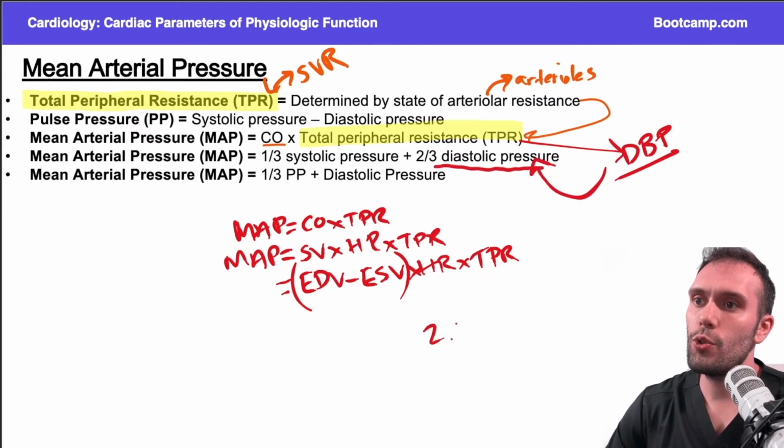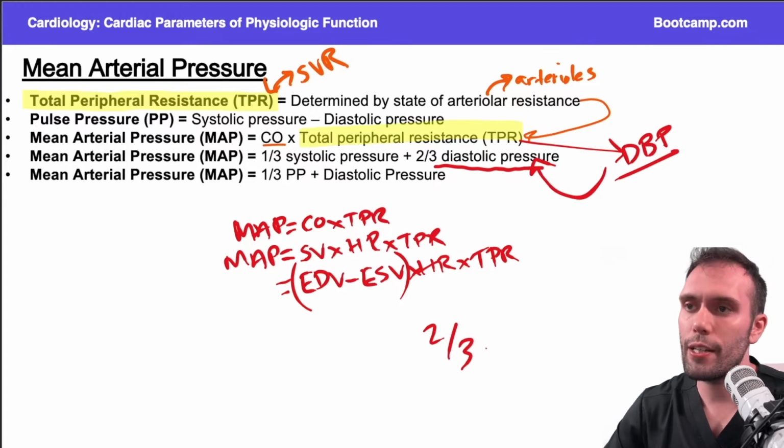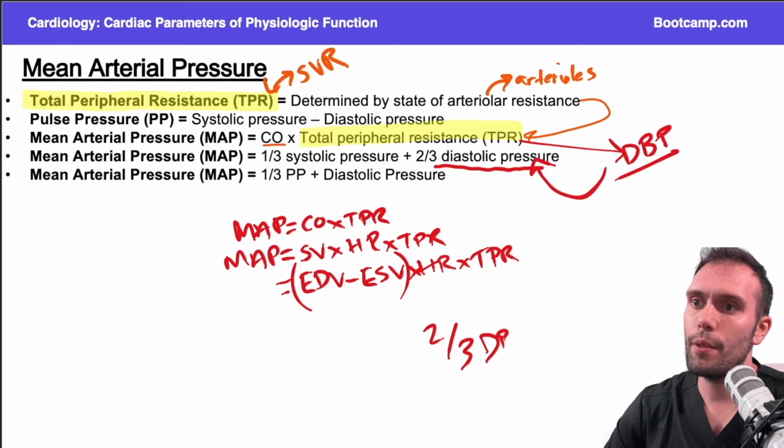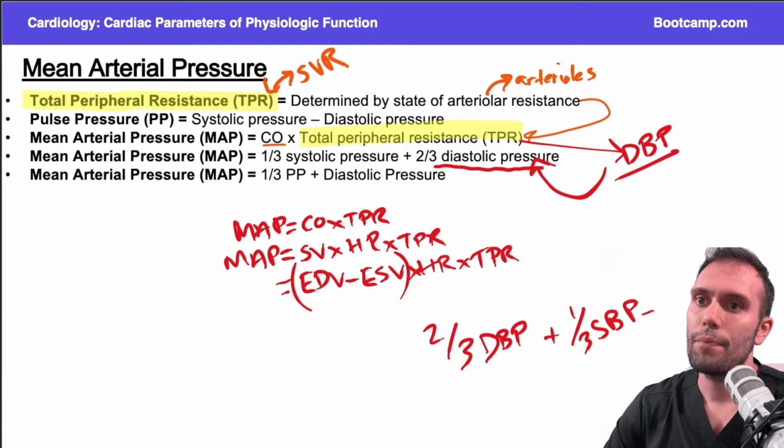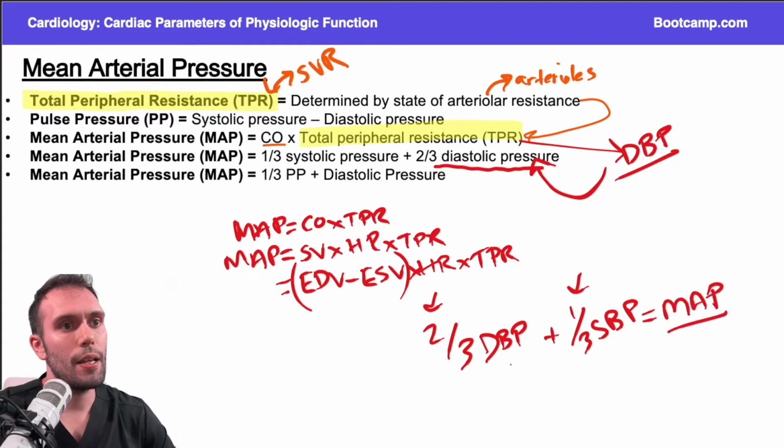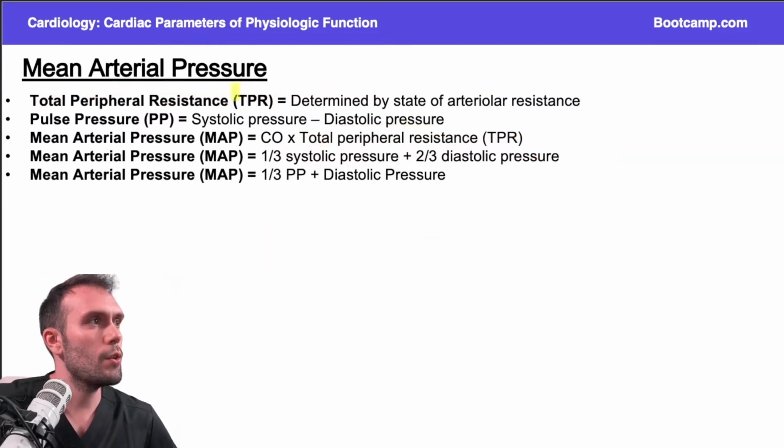So we take 2/3, approximately how much of the cardiac cycle is spent in diastole, times the diastolic blood pressure, and then the amount of time spent in the systolic phase, 1/3, times the systolic pressure. This is just referencing the amount of time spent in each phase. We add these together, and that will get us the mean pressure. That's the concept. Total peripheral resistance is primarily acting here, and cardiac output is primarily acting on the systolic blood pressure side of things.